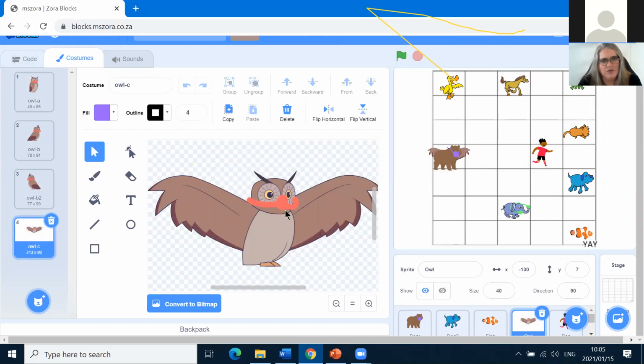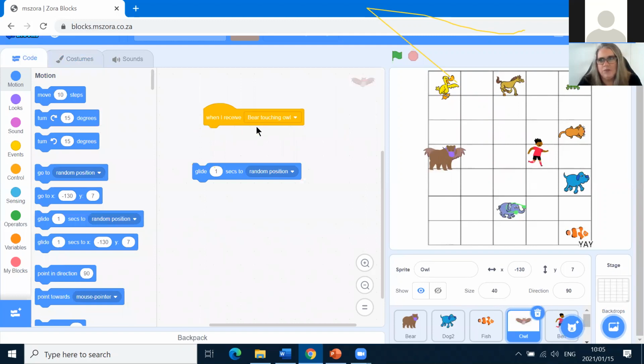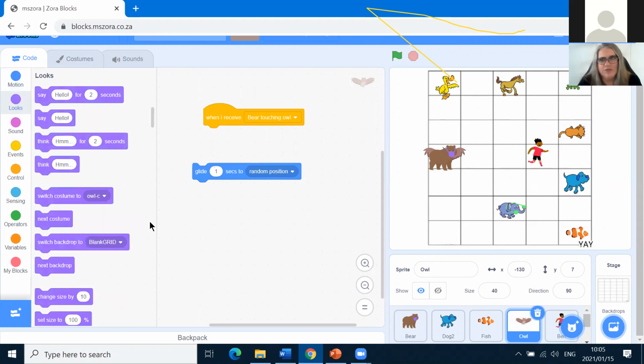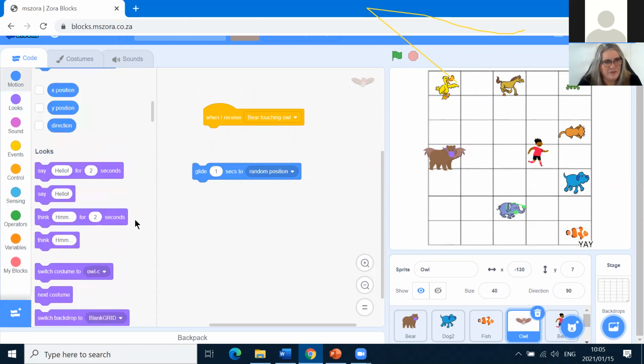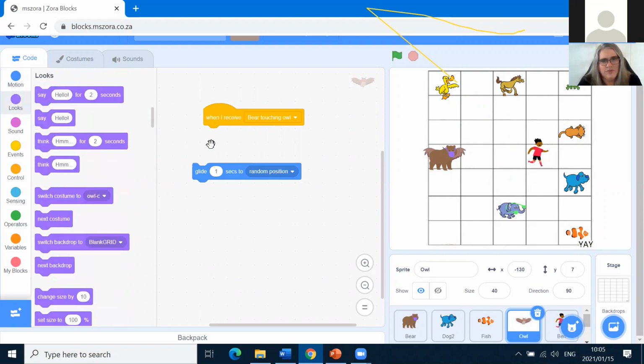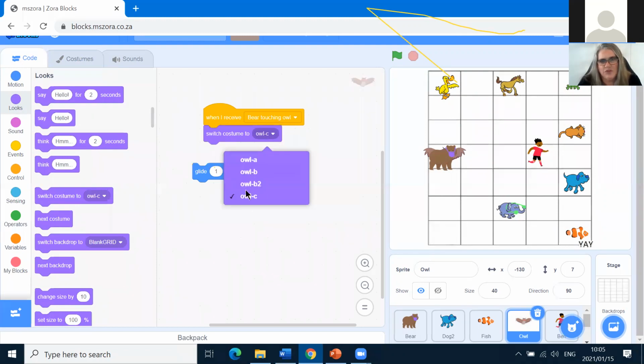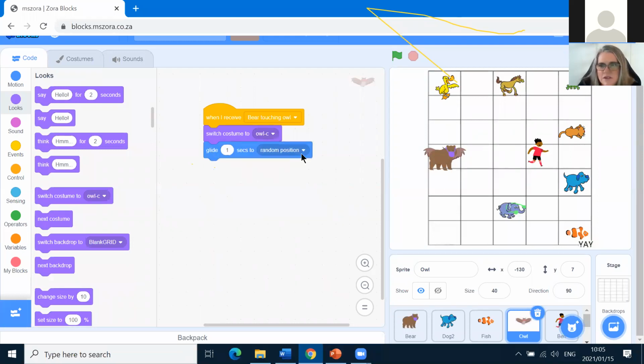So we go to code. When Owl receives that Bear is touching Owl, then we're going to go to the looks block, and we're going to say switch costume to Owl C. We can choose the costume that we want here, Owl C, and then we want her to glide to a random position. Right, now that random position is going to be a position X and Y coordinate.